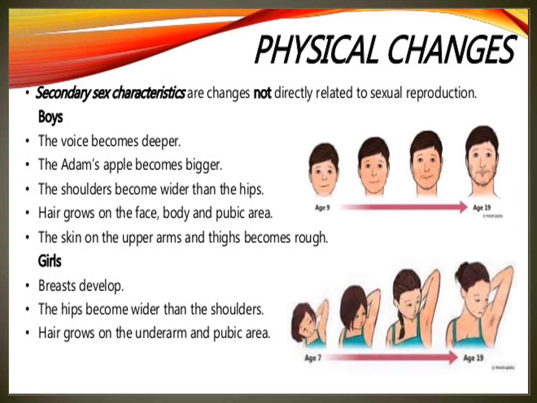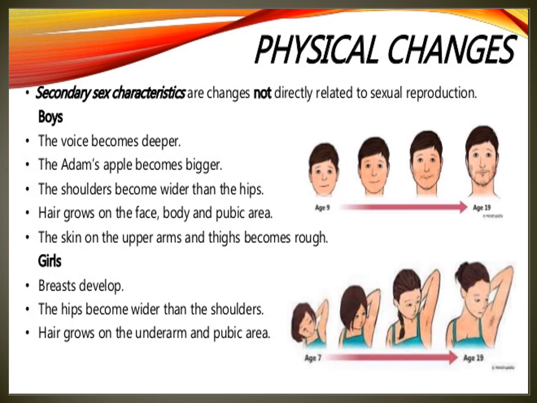Adolescence is the period when the body attains sexual maturity. It is marked by various changes: physical, mental and emotional.